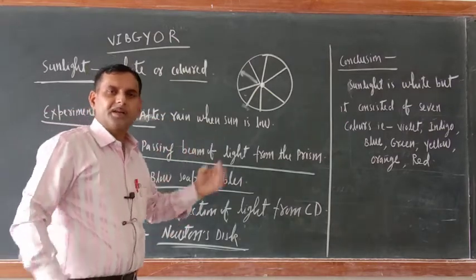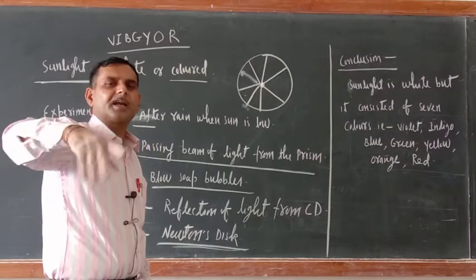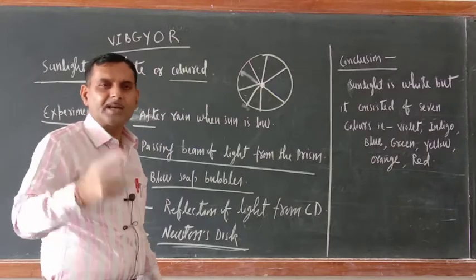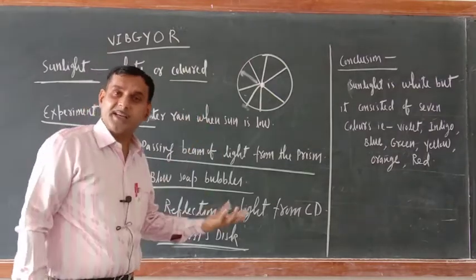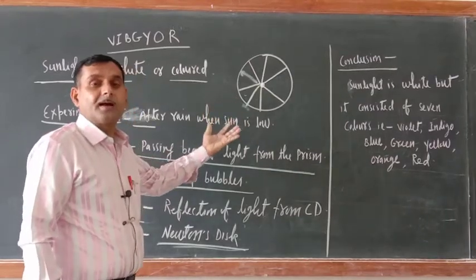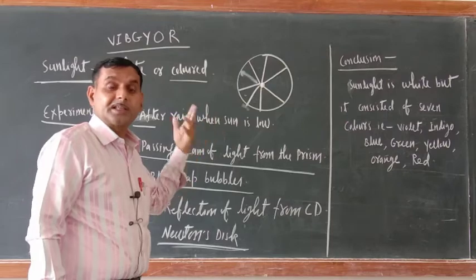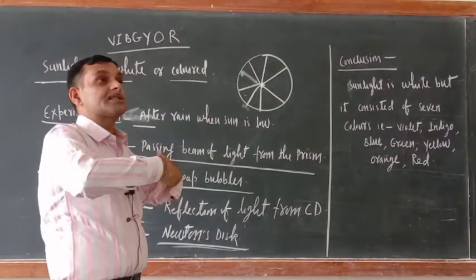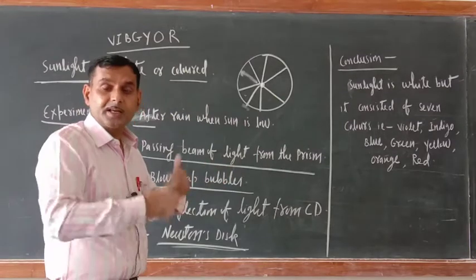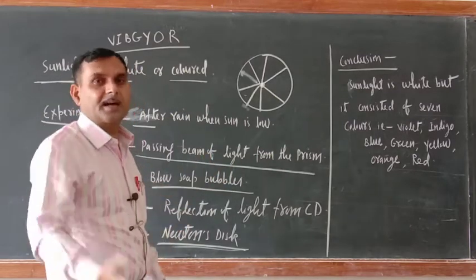When you rotate it, what will you see? You will not see any color. It appears to be whitish. But when the cardboard disc is static, then all 7 colors appear. So what does it indicate? It indicates that sunlight is spread throughout the length and width of the sky. That is why it appears to be white, but actually it is colored.